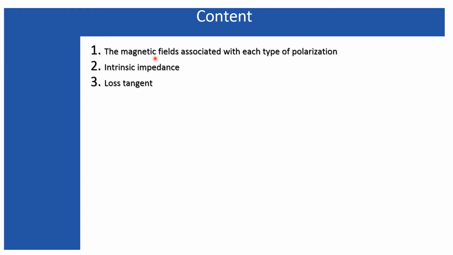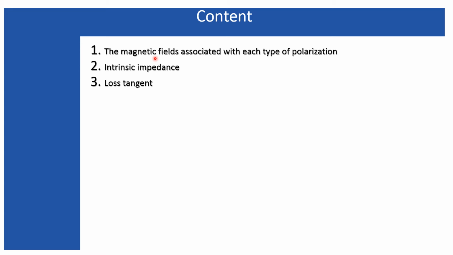Intrinsic impedance is, you can visualize, like Ohm's law, where the resistance comes into the equations of V and I. So V, if you consider, is the electric field, and I is the magnetic field, because an electric field has a unit of volt per meter and the magnetic field has a unit of ampere per meter. So basically they are nothing but voltage and current per meter. Therefore the intrinsic impedance comes in the same fashion as the resistance appears in Ohm's law. I will discuss these things. But as it is called impedance, it is obviously a complex term.